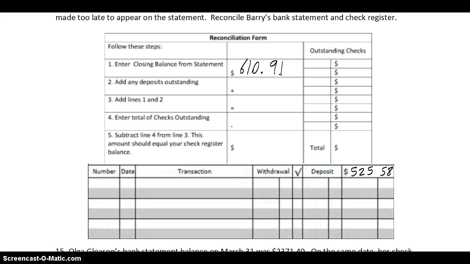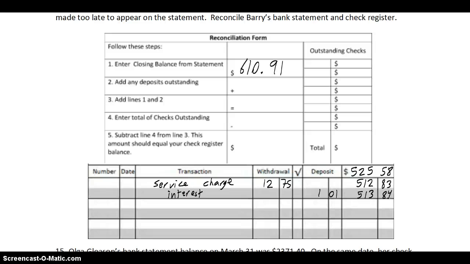When he compared his check register with his bank statement, the statement showed a service charge of $12.75 and interest earned of $1.01. So his statement showed it, but that means his check register did not. So we have a service charge of $12.75. Again, that's a withdrawal. And interest earned of $1.01. So anyway, I subtract $12.75, I get $512.83. Then you add in the $1.01, you get $513.84. Okay, let's keep reading.